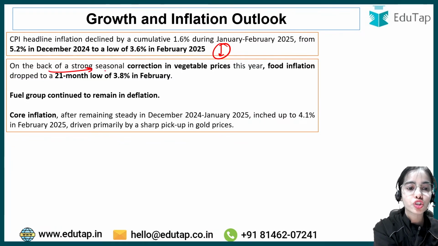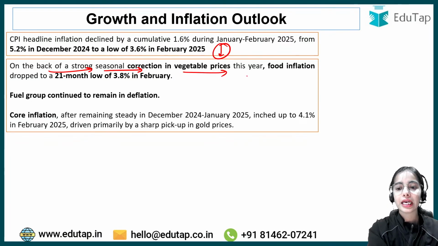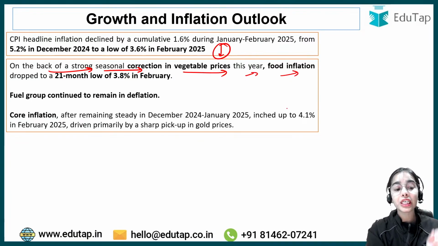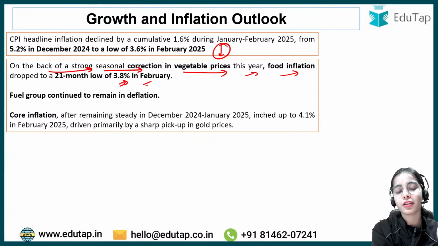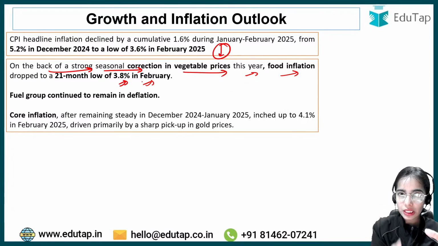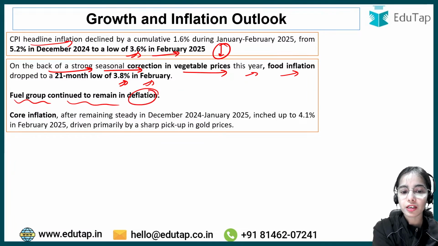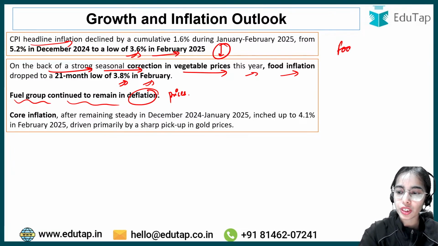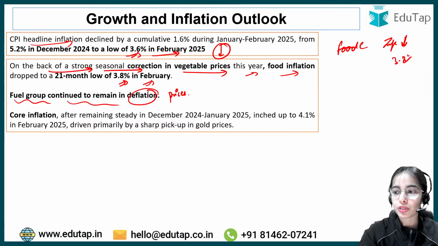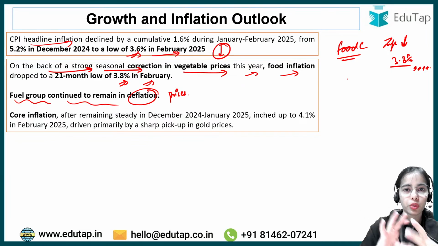On the back of a strong seasonal correction in vegetable prices this year, food inflation dropped to a 21-month low of 3.8% in February. Now the food inflation is controlled, due to which the consumer inflation has come down to 3.6% in February 2025. The fuel group continued to remain in deflation. In the food category, the inflation is reducing, at a 21-month low of 3.8%. That means prices are rising in the food category, but very slowly, only by 3.8%.